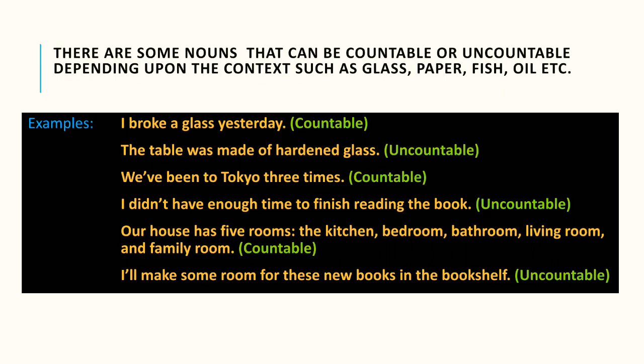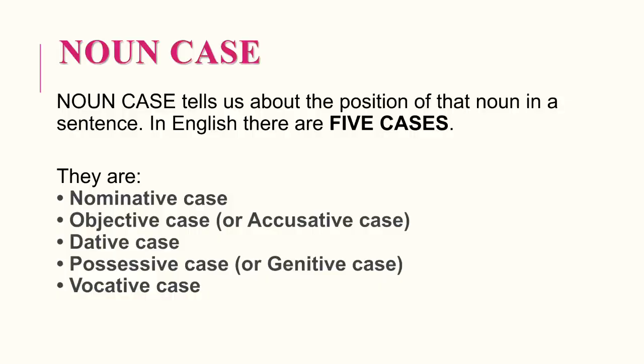Next, our house has 5 rooms: the kitchen, bedroom, bathroom, living room, and family room. Here, the word room is countable. But if I say, I will make some room for these new books in the bookshelf, here the word room is uncountable.